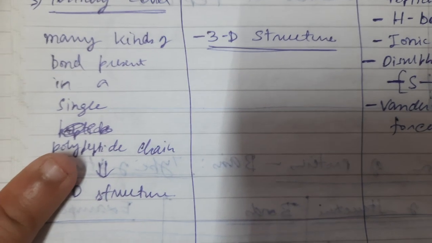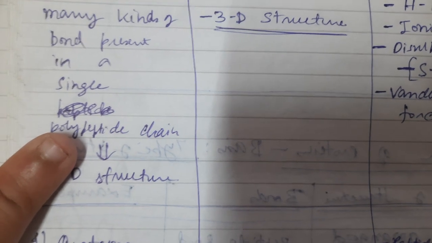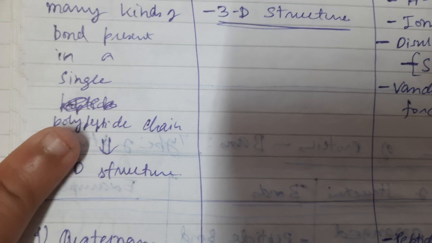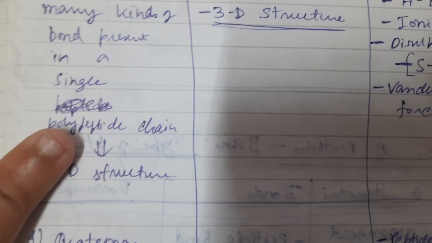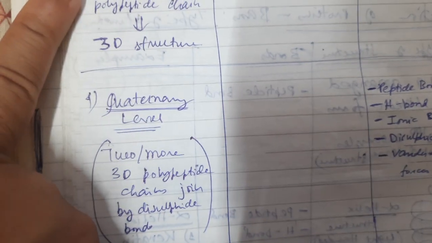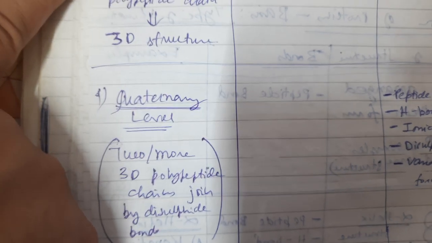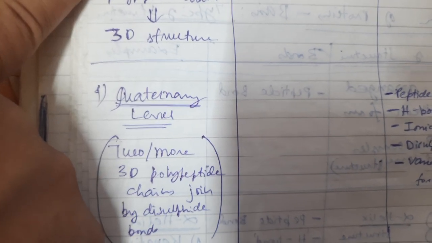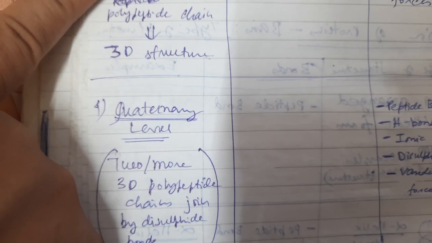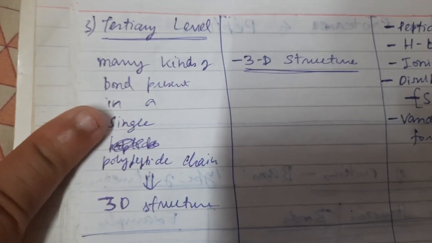And when single polypeptides, each forming a tertiary structure, come together to form a whole protein, these are known as quaternary structures. Every protein might not have a quaternary structure because it might be made up of a single polypeptide. So in those proteins it is only up to tertiary structure.